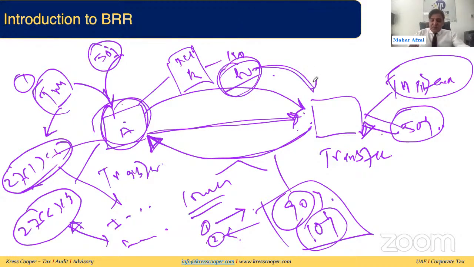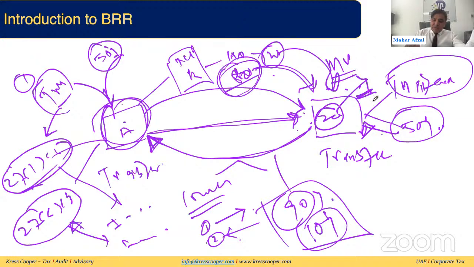The transferee will book the asset at the market value and charge depreciation at the market value, but this depreciation will be disallowed to the extent of the initial gain. Net book value is 80, market value 100, difference is 20. Depreciation will be disallowed up to 20, and the remainder will be allowed.